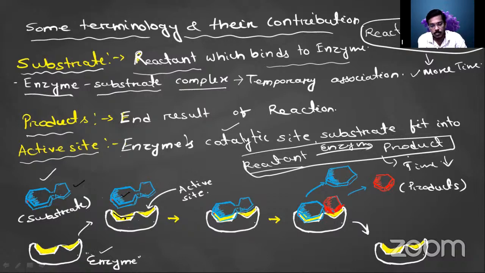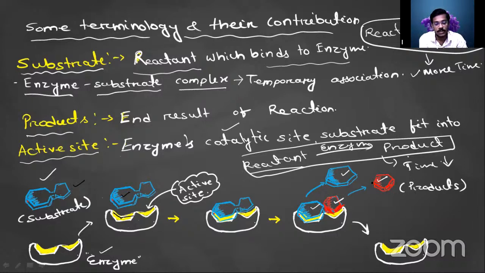The substrate comes to bind with this site, and this site of the enzyme is called your active site. Okay, in the active site, what will happen? The substrate will bind, and after it binds with the enzyme, the enzyme will do its function. After completion of that function, there will be formation of your product. So this is product 1, this is product 2.